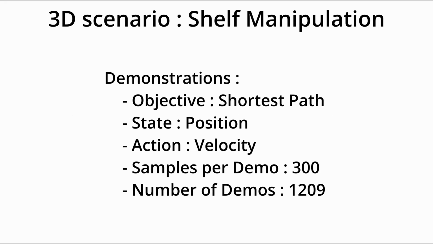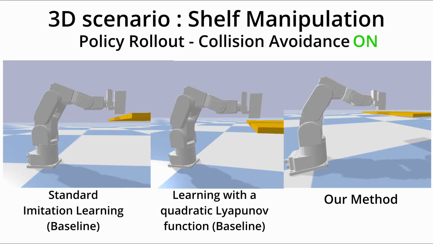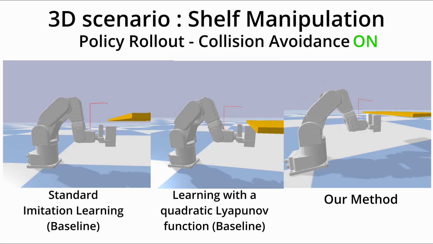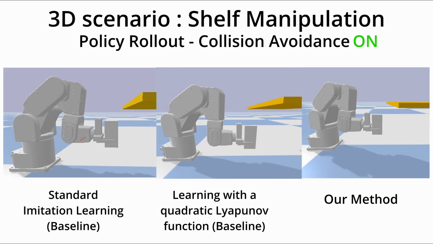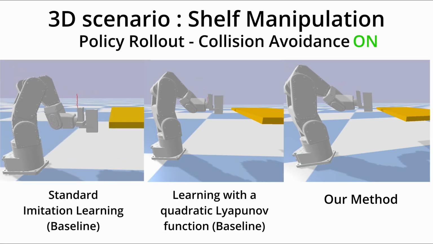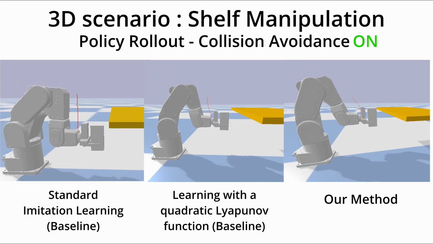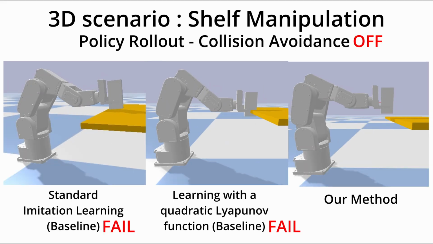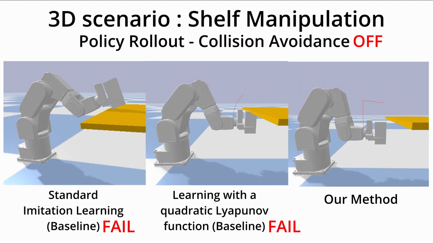We explore the performance of our method in a manipulation task where the demonstrations are to take an object from the top of a shelf to a target position under the shelf. In all cases, the policy rollouts from our method and our baseline reach the goal. Our method reproduces the motion with and without the obstacle avoidance module. With collision avoidance, the motion from the baseline looks like the demonstrations, but solely due to the modulation. Without it, the baseline policy does not match demonstrations and collides with the shelf.